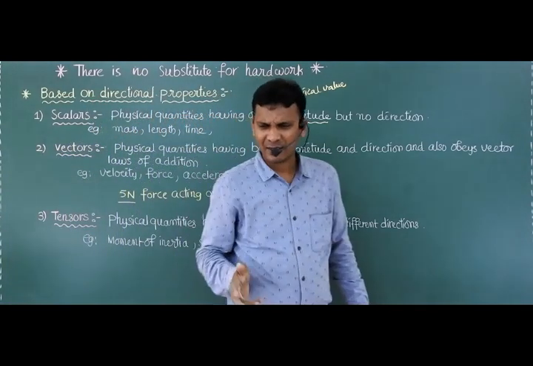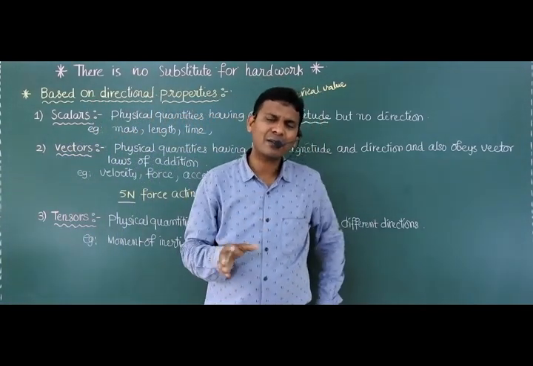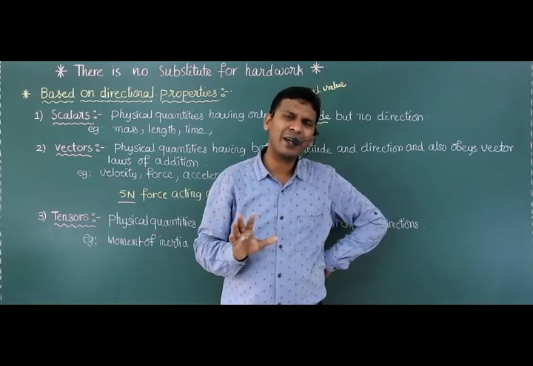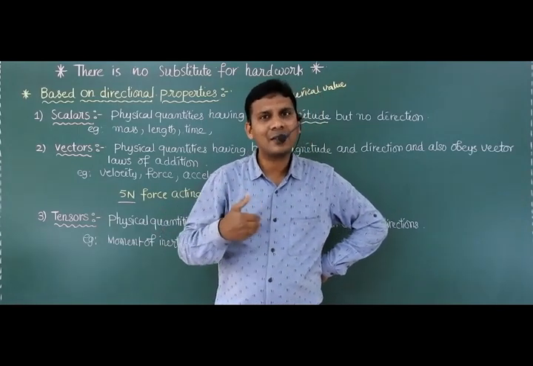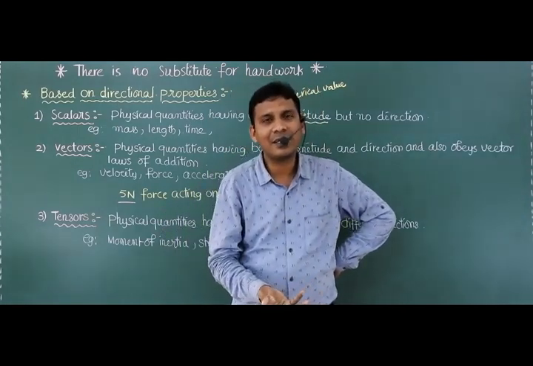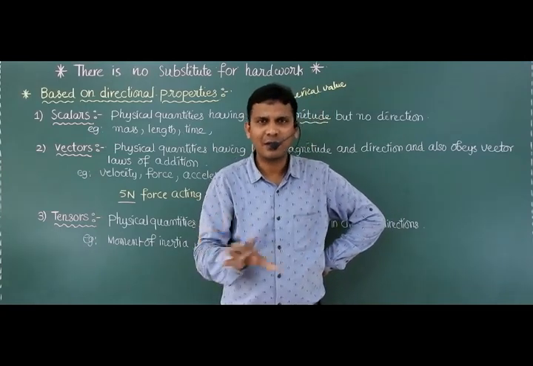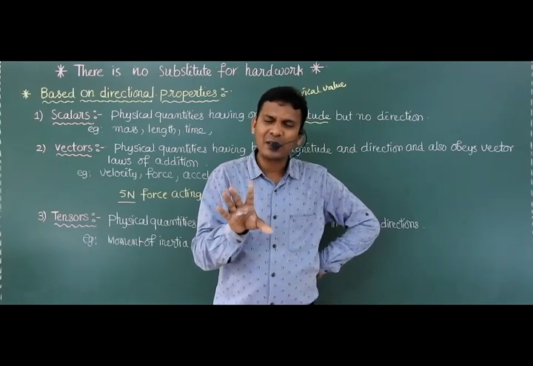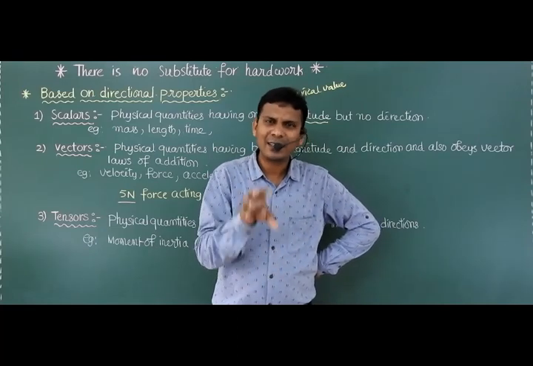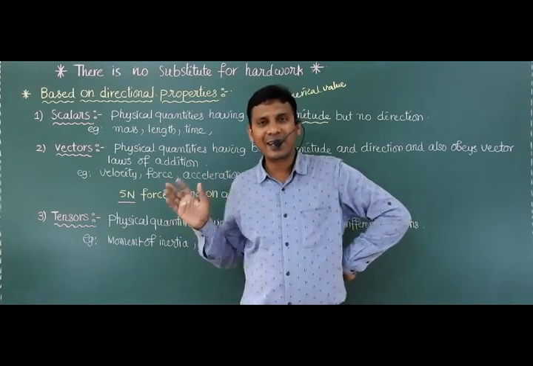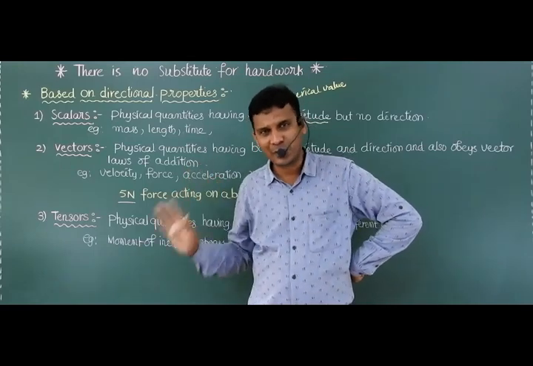Apart from this, physical quantities are also classified as dimensional physical quantities and dimensionless physical quantities. This is also one type of classification of physical quantities. We will discuss this classification in the second part of this units and measurement.